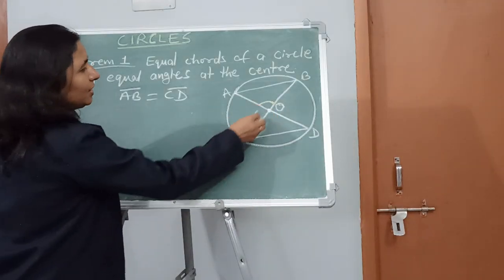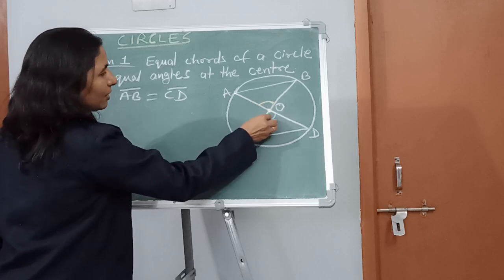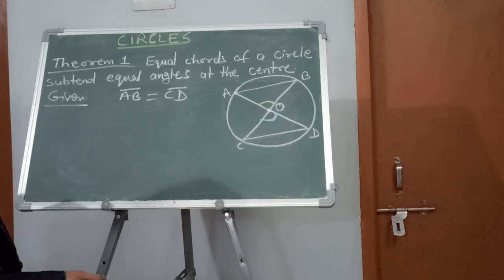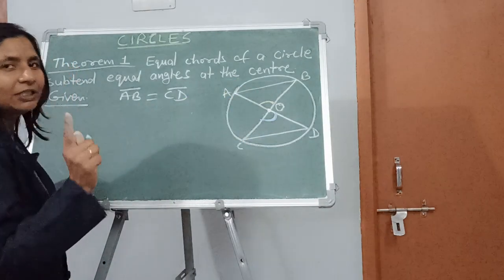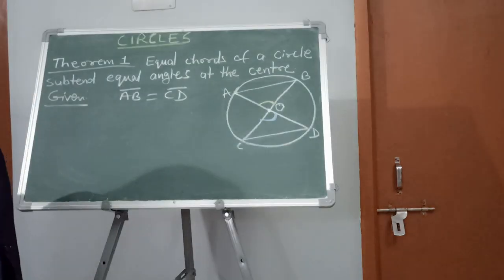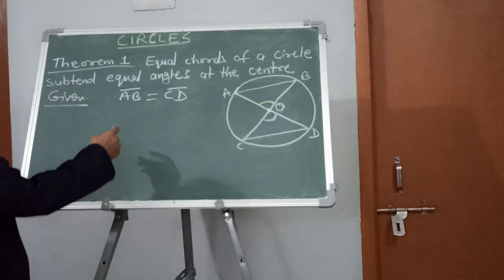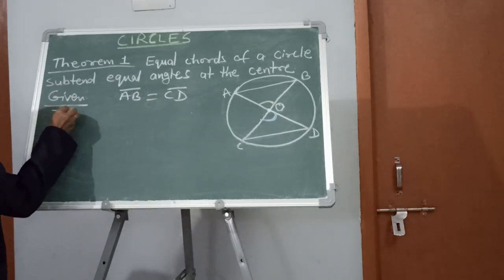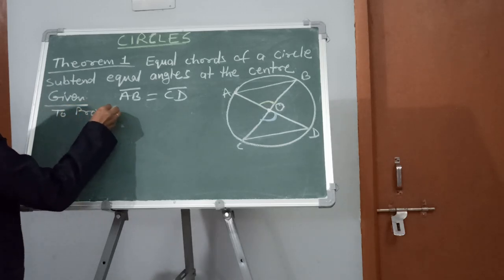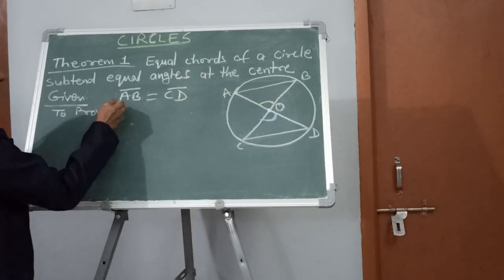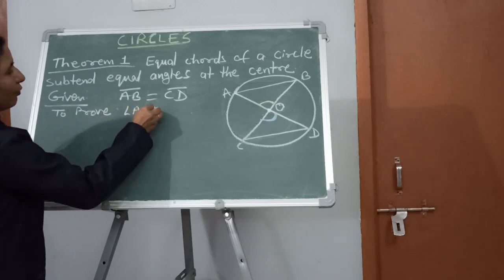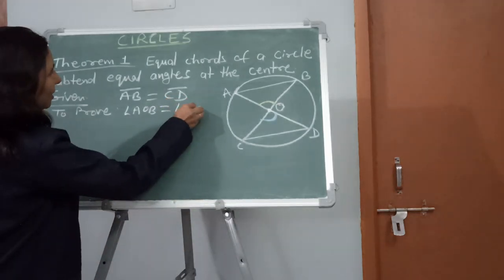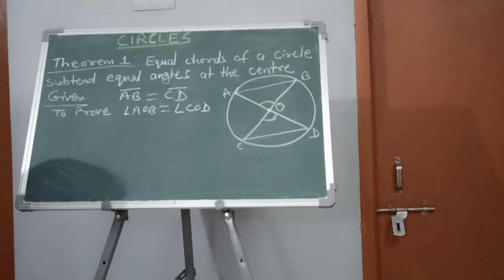So the angle is angle COD. This one. Are you seeing? So according to the theorem, if AB is equal to CD, then this angle will be equal to this angle. So let us try to prove this. It is already given AB is equal to CD, and we have to prove angle AOB is equal to angle COD. This is to be proved.